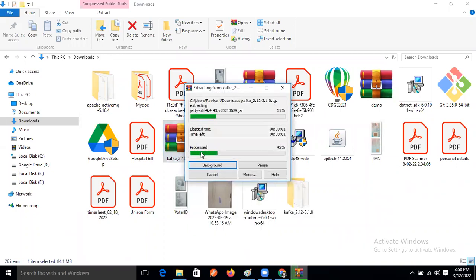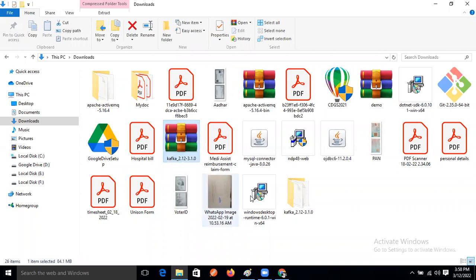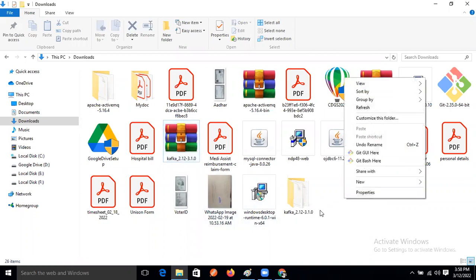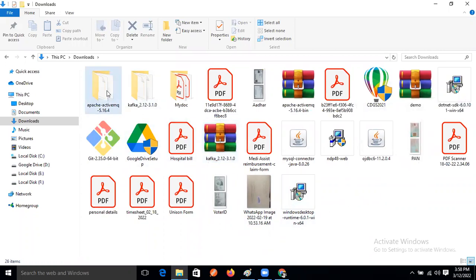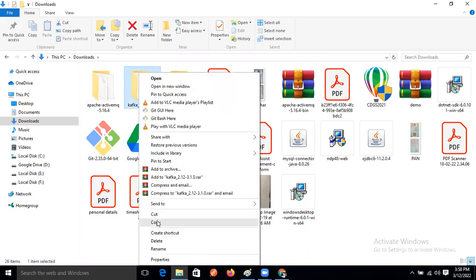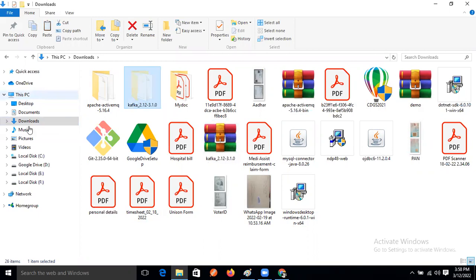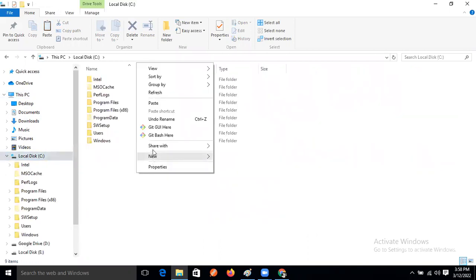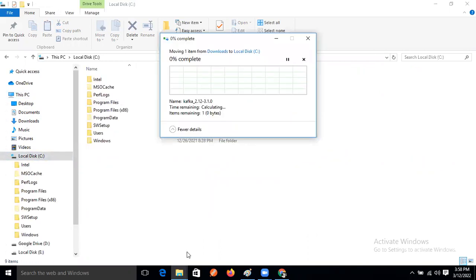Extract this one. After extracting, paste this one in the root folder. Cut it, go inside the C drive, and paste it here. This is the root folder.